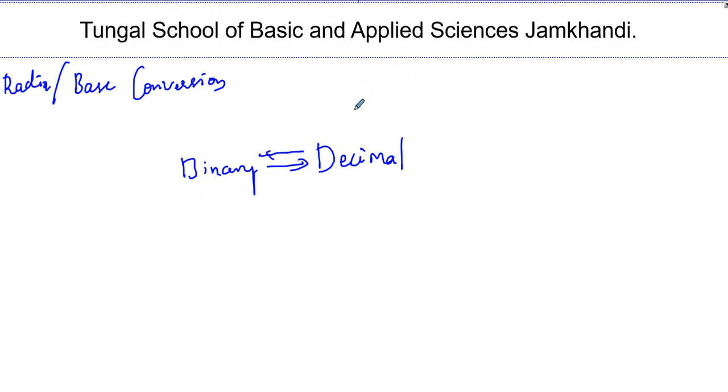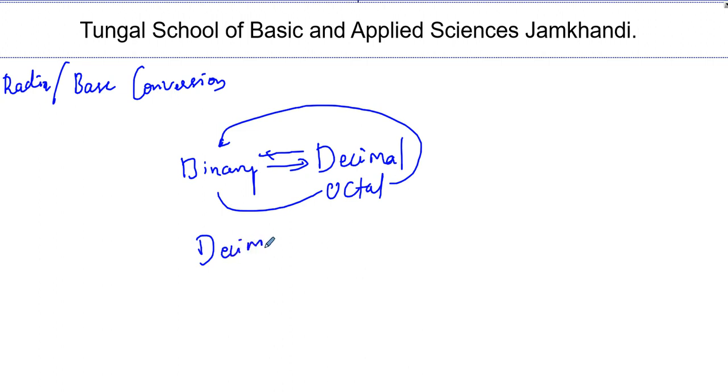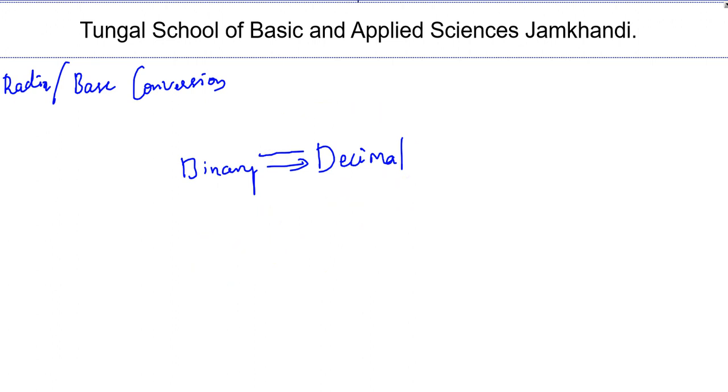You can also convert decimal to octal, binary to octal. You can convert all those things. Binary to octal you can do, and you can also do octal to binary. You can convert decimal to hexadecimal and hexadecimal to decimal. We can do all these things. We'll get to know in the further classes. So in today's class we convert one number system, the binary number system, to the equivalent decimal number system.